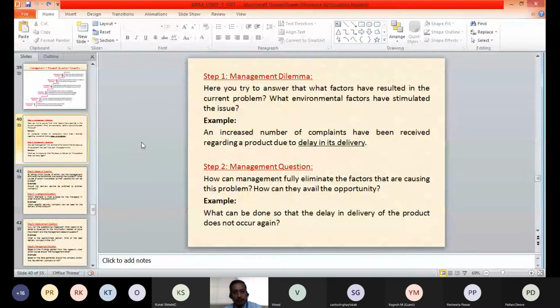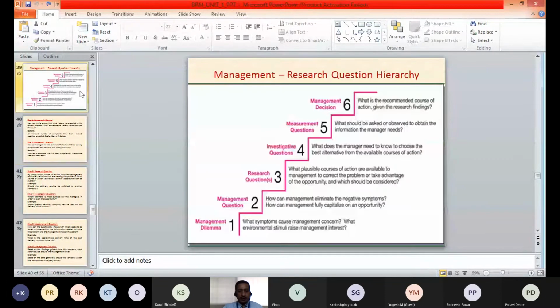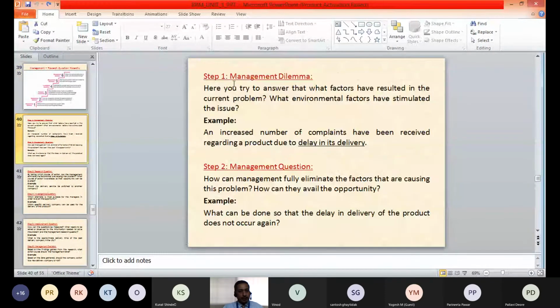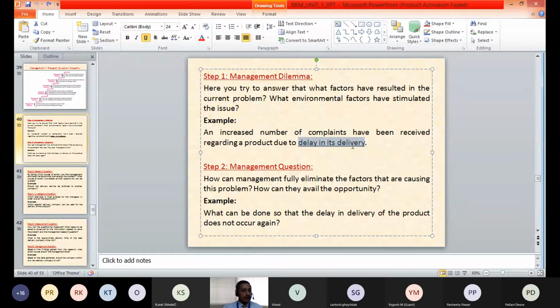So once again, I will go through this example so that it will be more clear to you. These steps of the management research question hierarchy, we will go one by one from step number 1, the management dilemma. In this example, the management dilemma was related to the different complaints being received related to the product, and we tried to understand that it is related to the delay in the delivery.